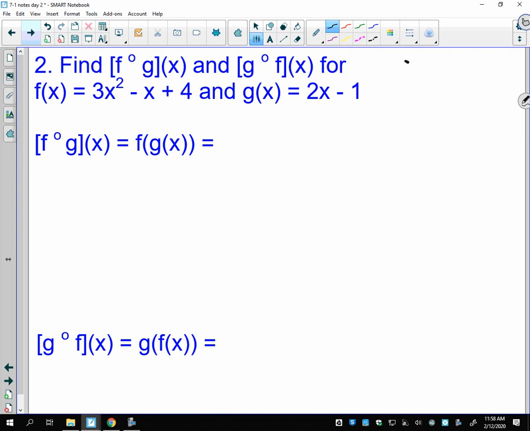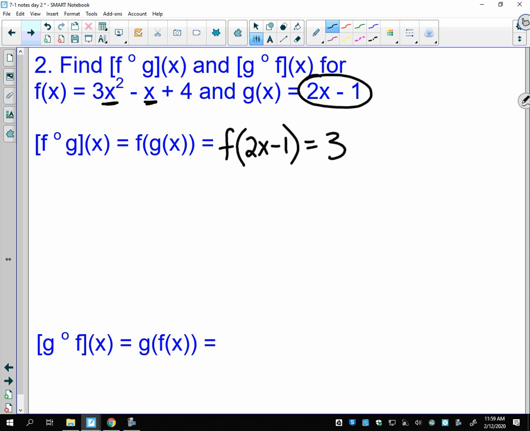Think about what that means. Don't write this down maybe, but remember what f of 2 means. F of 2 means that you take 2 and you plug it in for x for each one of these. So we're going to do that, but instead of using a number, we're going to use the whole g of x function. So I'm going to leave the f here, and I'm going to replace g of x with 2x minus 1. And that means everywhere there's an x in f, I'm going to replace it with 2x minus 1. So look what I have here.